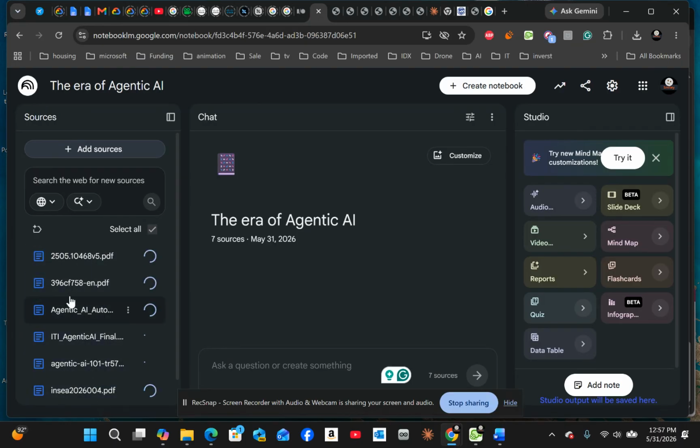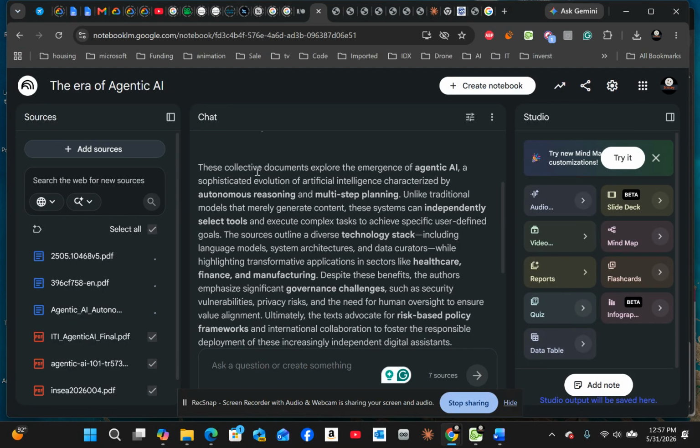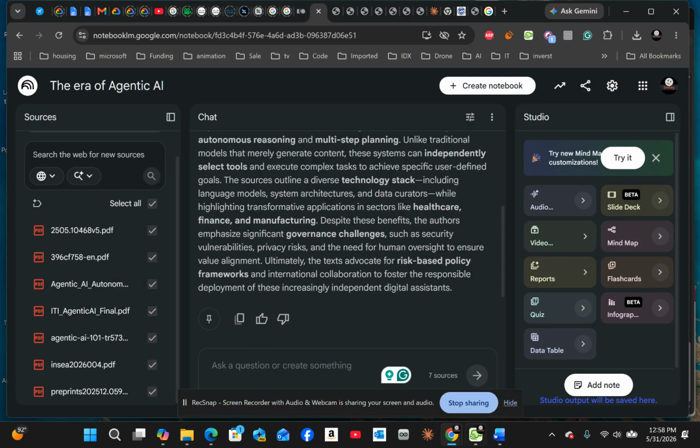Now, once the sources have been updated, as you can see, NotebookLM already used the header that I gave it, and it's already counted the amount of sources that I included there, and then it's going to summarize what is covered on those sources. As you can see, this collective document explores the emergence of agentic AI, so that's practically the summary of all the sources that I have on there.